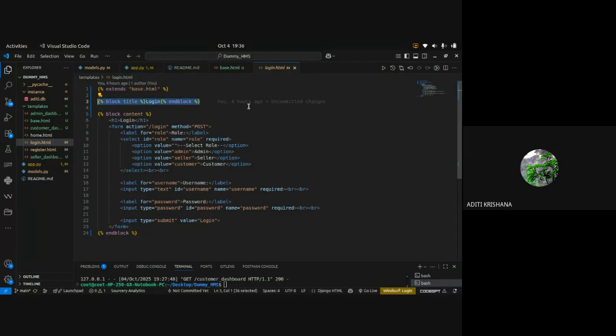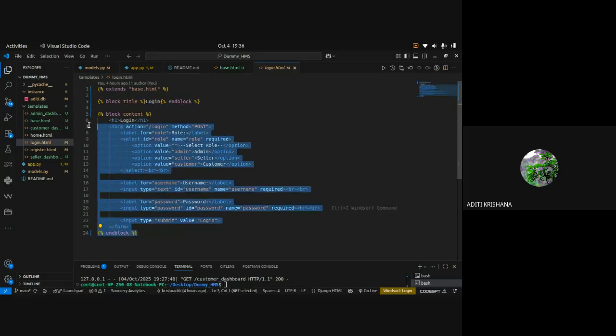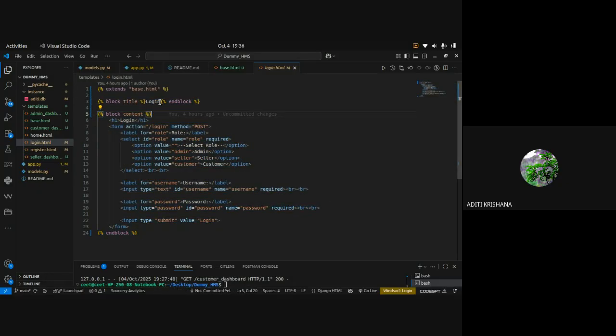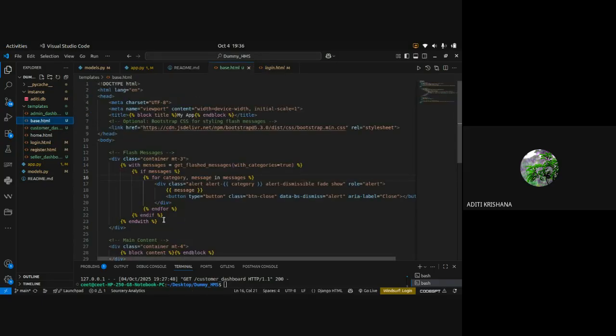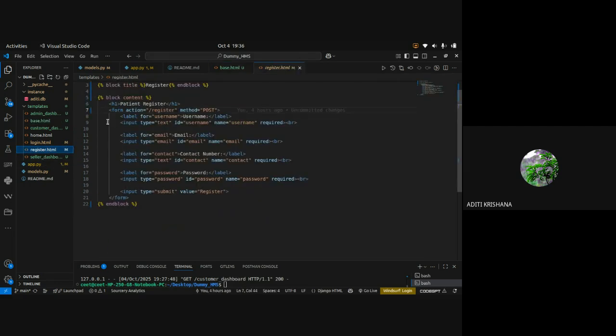I have been given the permission by base.html, so I am changing that. I have been given the permission to change the content, so I am changing that. Remember that whatever I am changing, I will start it and I will have to end it as well. Remember that everything has an ending. Don't forget this end tag.